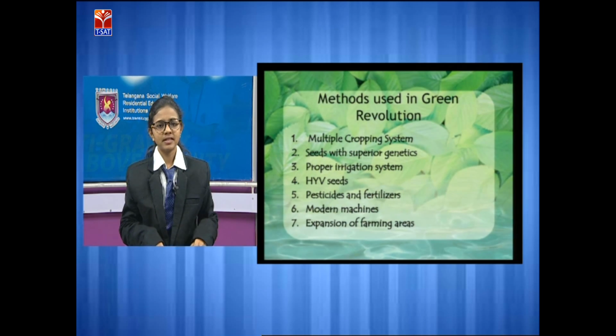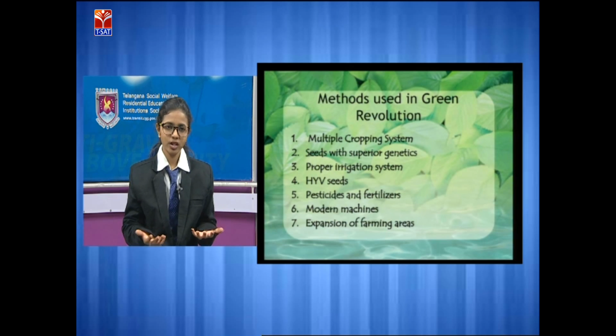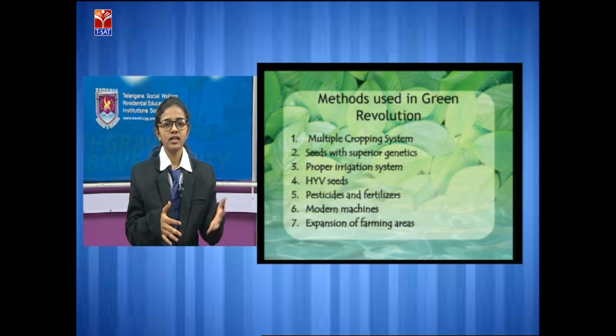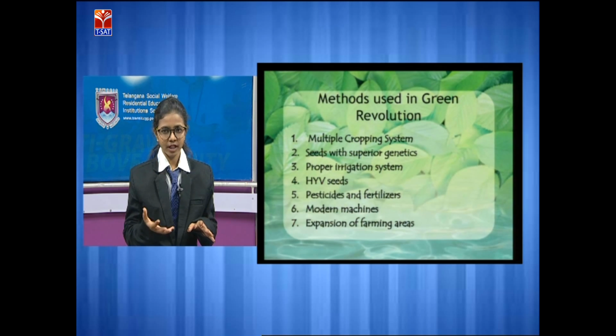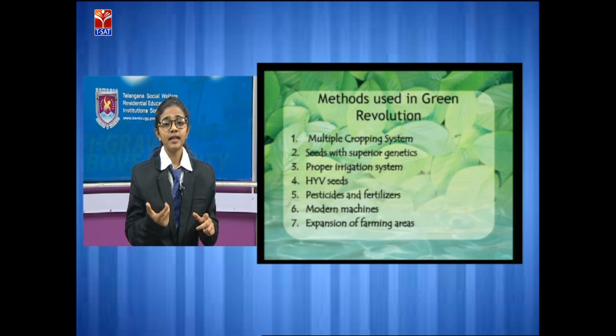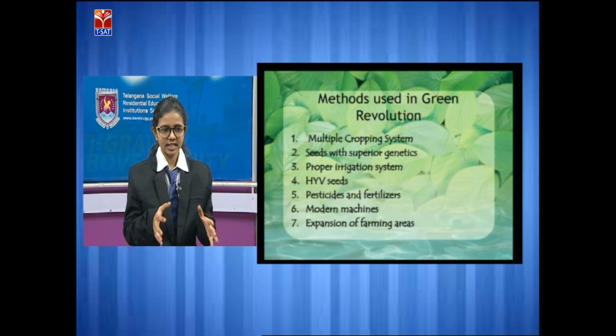Coming to pesticides and fertilizers, we already know that pesticides are chemicals which protect the plant from different types of pests. And the fertilizers give chemical strength to the plant, support its growth, and provide different types of nutrients for its sustainability.